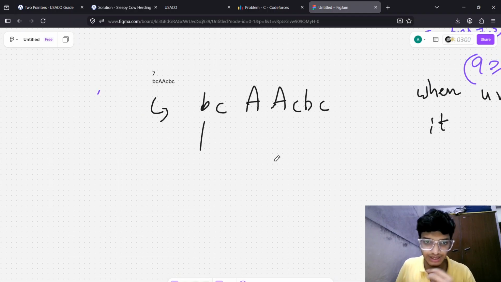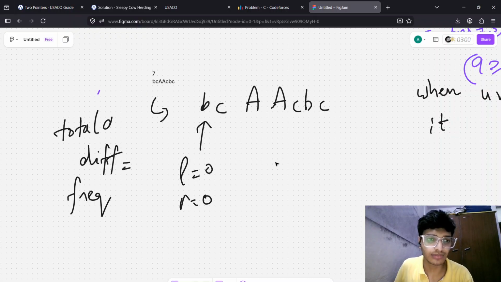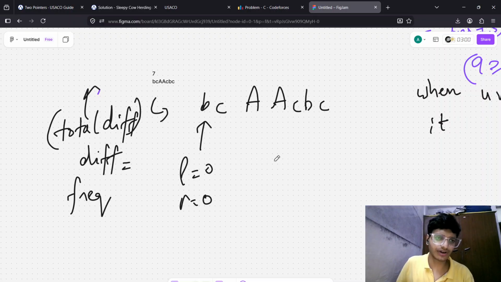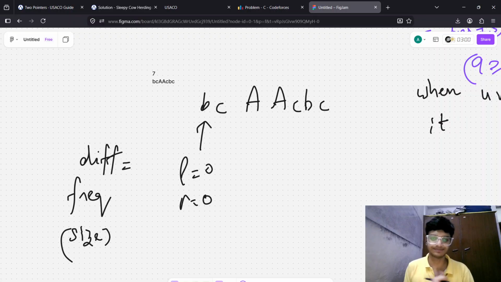Okay, so we are here at L equal to 0, R equal to 0. Here we calculate the frequency. So total different so far. You cannot store total difference so far if you are using a map in C++, but you can track the total difference so far. In a C++ hash map, or you can say map, we can go with size. I will tell you why.